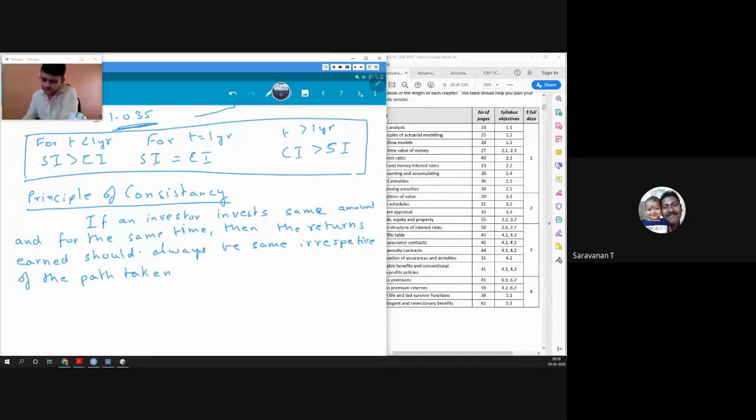So if an investor invests the same amount and for the same time, then the returns earned should always be the same, irrespective of the path taken.